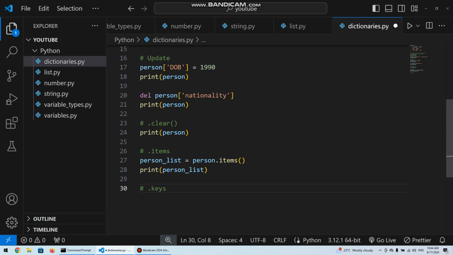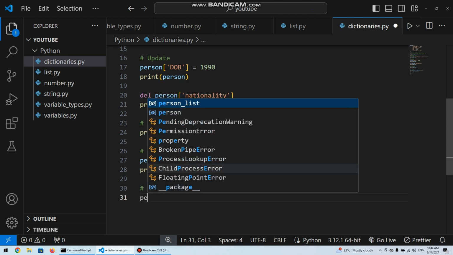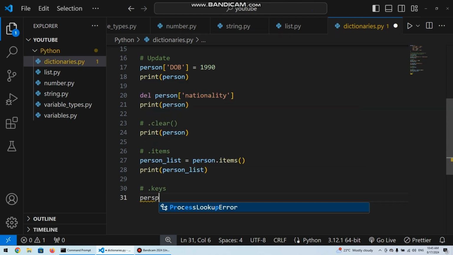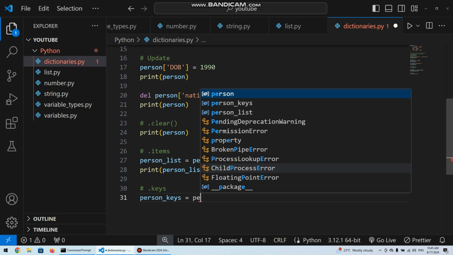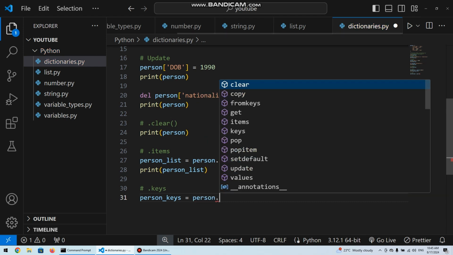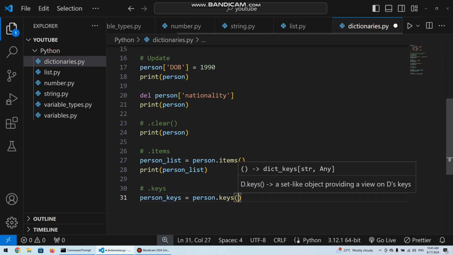So we could say person keys. We want to get all the keys from the person dictionary. There might be a situation where you need to do something like this. So all you do is say person dot keys, like so.